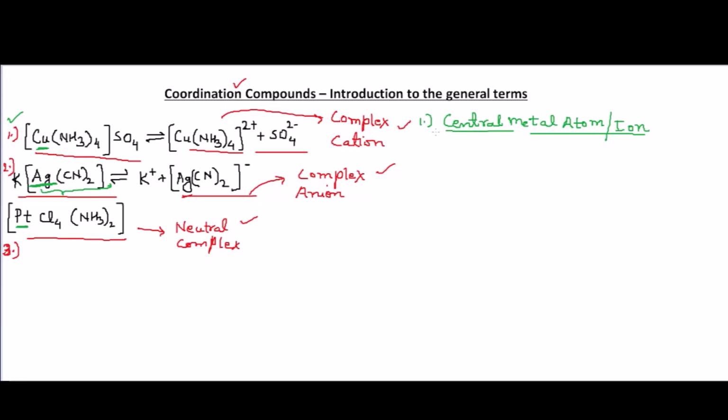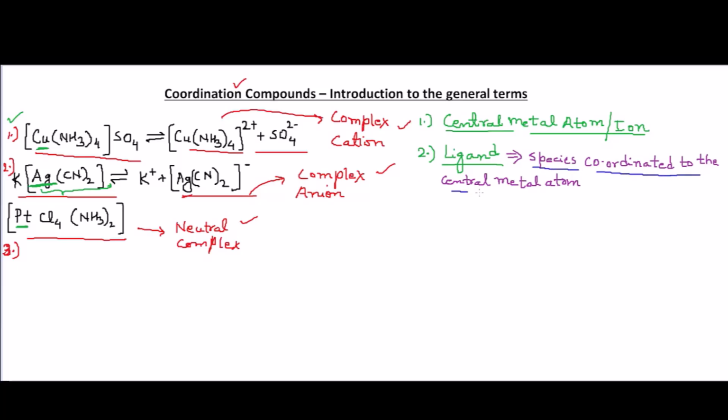A coordination complex has one central metal atom, and the second part is the ligand. Ligands are the species that are coordinated with the central metal atom. That means the species which is directly connected or coordinated with the central metal atom is known as the ligand.